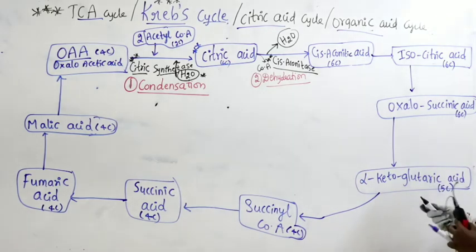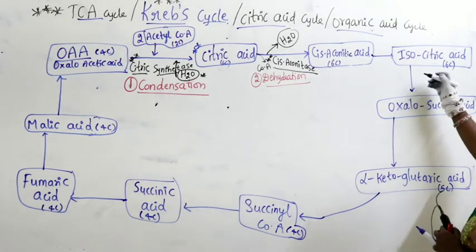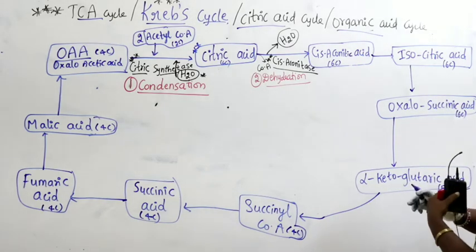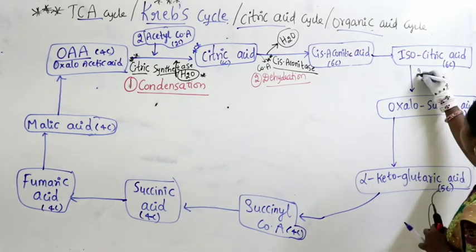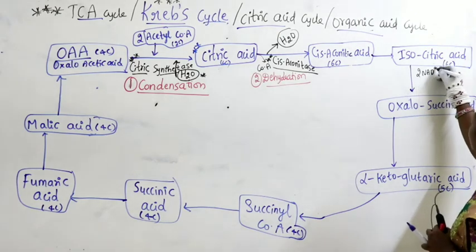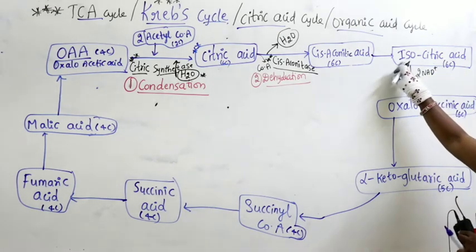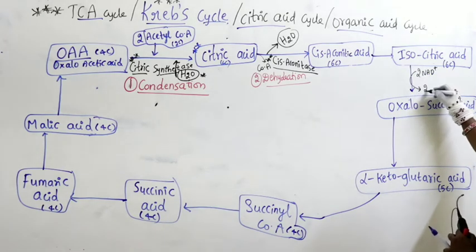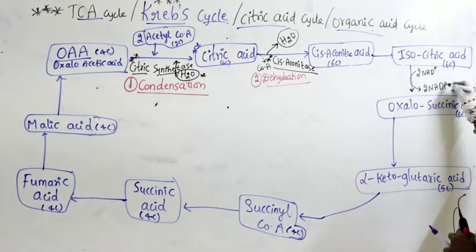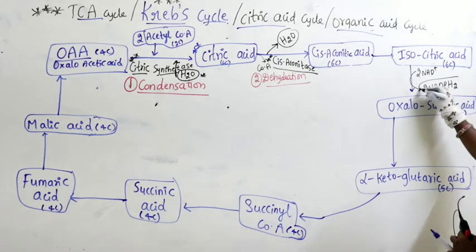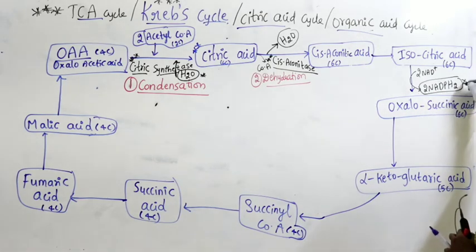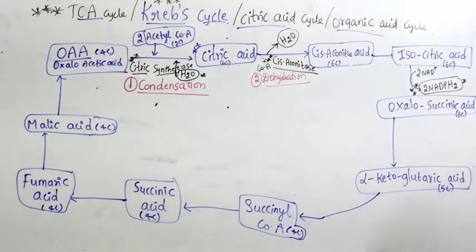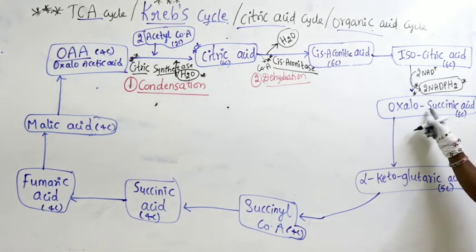The energy produced here, let us take 2 molecules of NADPH2, let us take this only, okay. 2 NAD plus here, while conversion from isocitric acid to oxalosuccinic acid, 2 molecules of NADPH2 is produced. So there is a production of 2 molecules of NADPH2 while conversion from isocitric acid to oxalosuccinic acid.